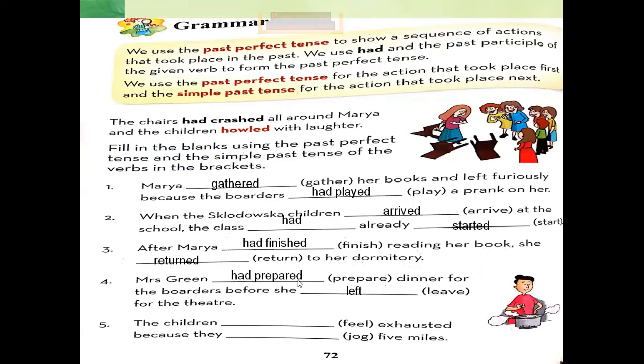Now, had prepared shows the first action, and left, the second form of the verb, the past simple tense, shows the second action. Okay. Sentence number 5. The children felt exhausted because they had jogged 5 miles. Felt shows the past simple tense, the second action, and had jogged shows the past perfect, which is the first action. Take a screenshot of that screen, so I will move forward, students.